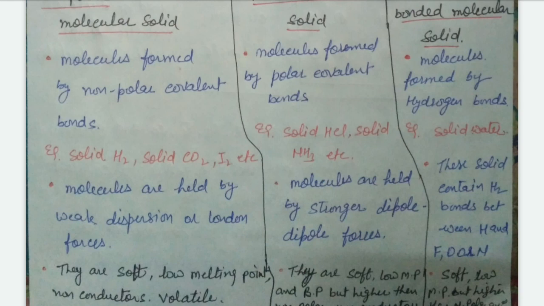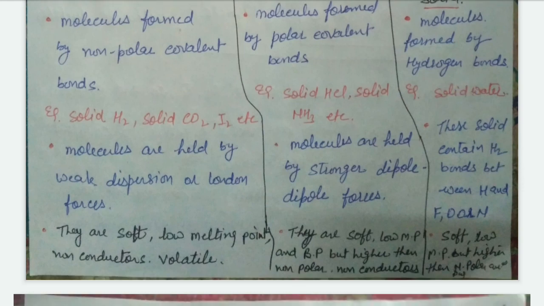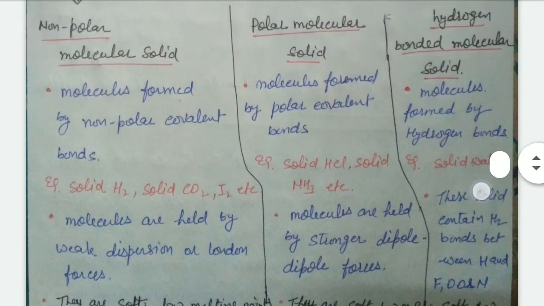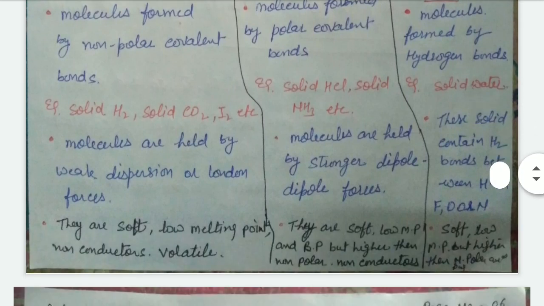So they form a strong bond with fluorine, and then oxygen and then nitrogen. That's clear. For example, solid water, meaning ice, is the common example of the hydrogen bonded molecular solid, because H2O molecules are bonded by hydrogen bond.